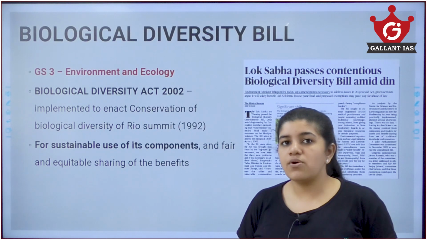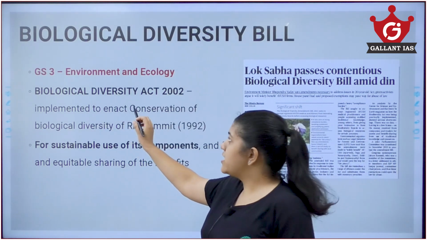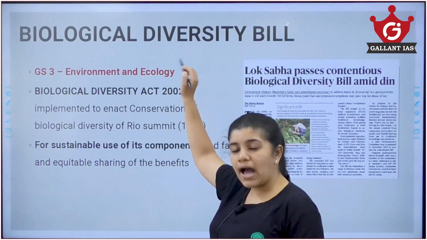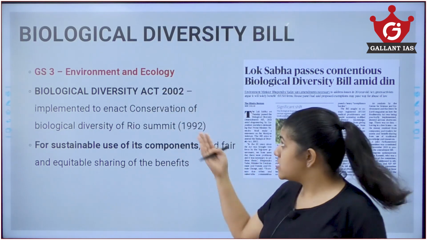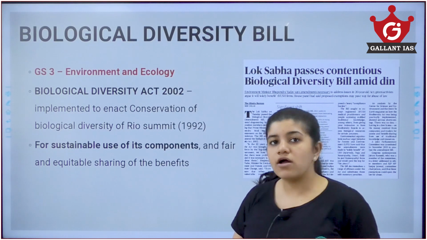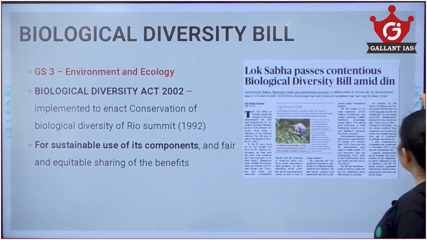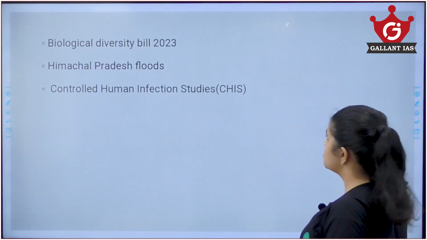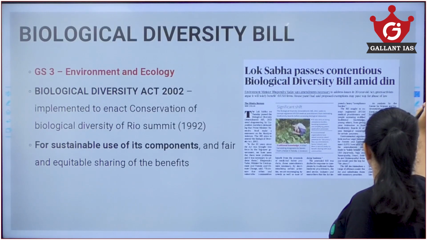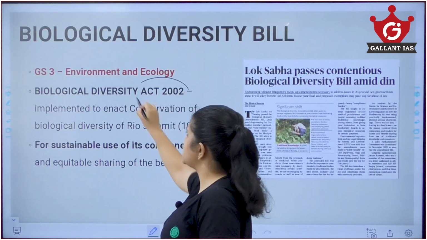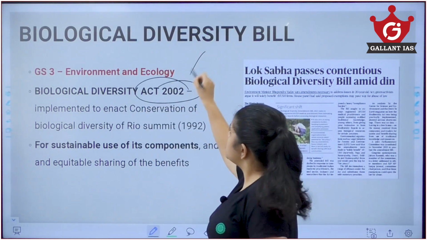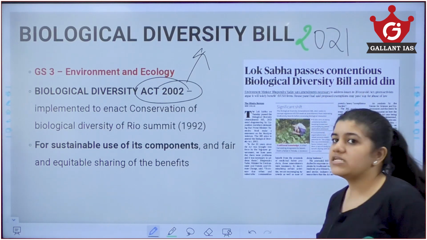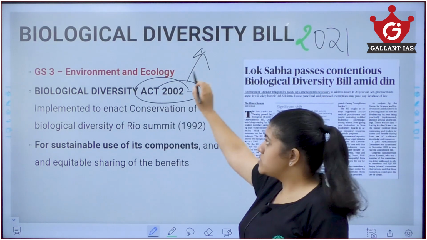Here you need to know a few things. What is the Biological Diversity Act of 2002, why is it being amended, what are the features of this bill, and what are the consequences along with it. First, we need to know about the Biological Diversity Act of 2002, which the Biological Diversity Bill of 2021 is aiming to amend.